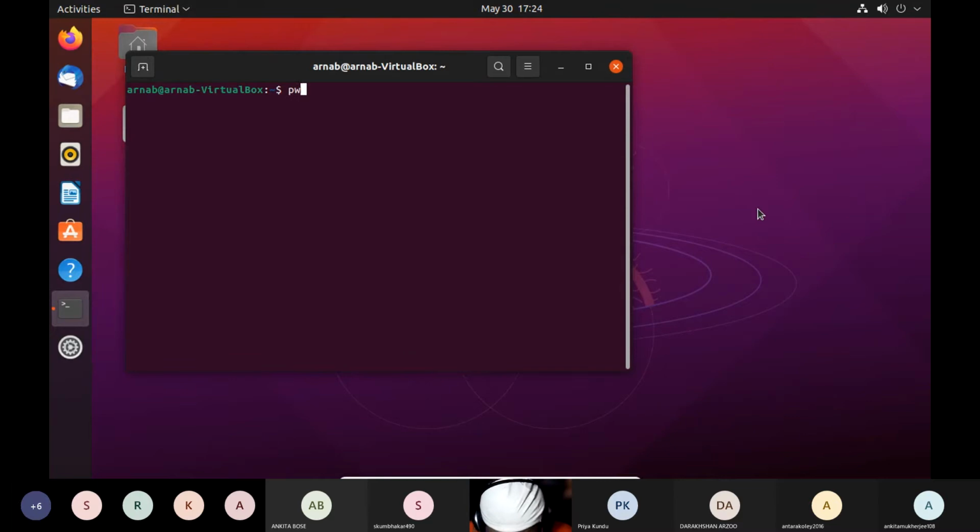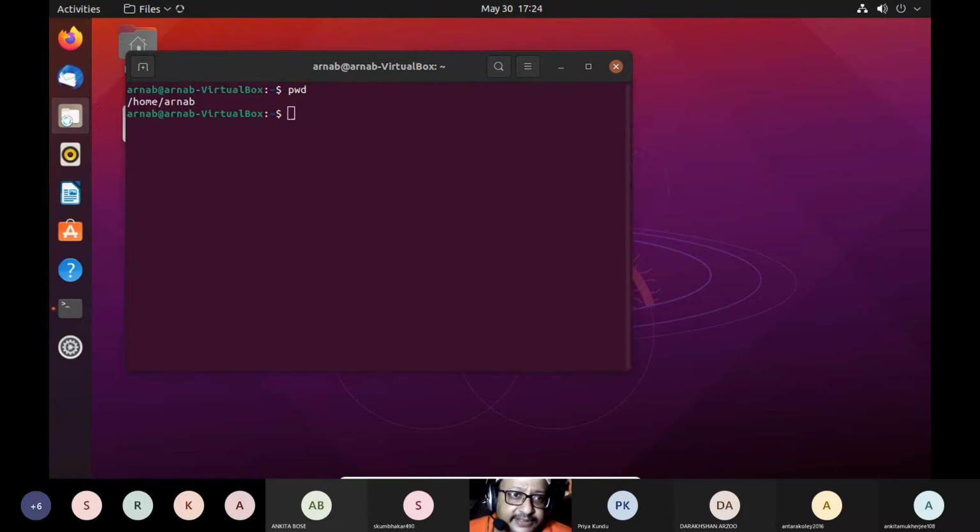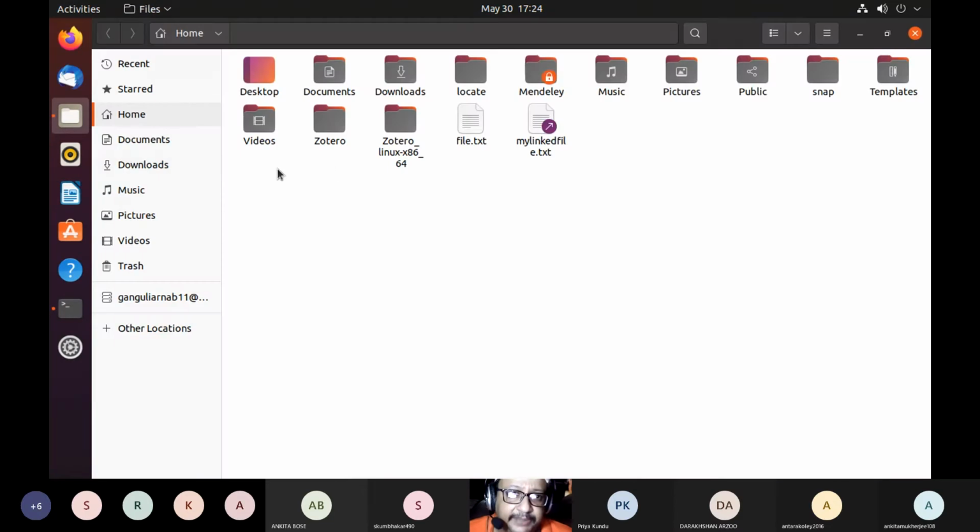So for example, pwd, the present working directory, where your directory is located. It is home or nob. If you go to the files, for example, home, this is home or nob.